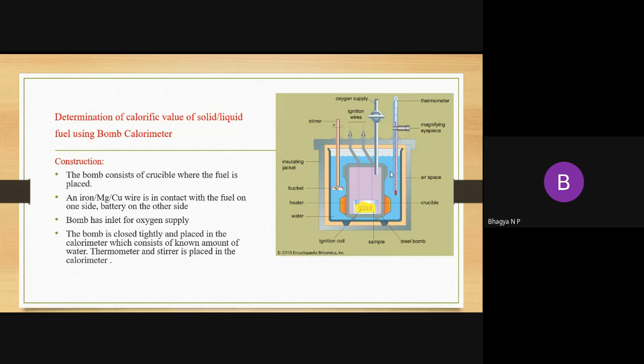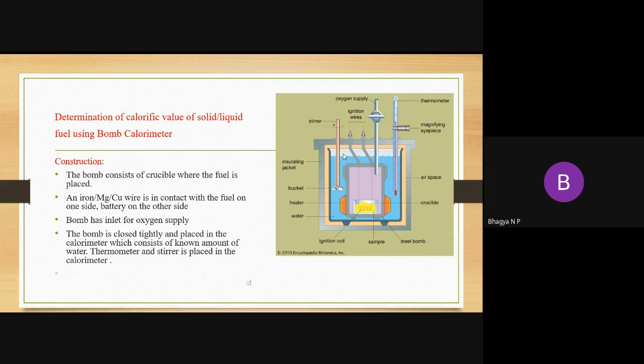And in the calorimeter, we have to place a thermometer and a magnetic stirrer. What is the role of placing the thermometer in the calorimeter? The thermometer is to measure the water temperature, and the magnetic stirrer is placed in order to maintain a uniform temperature in the water.